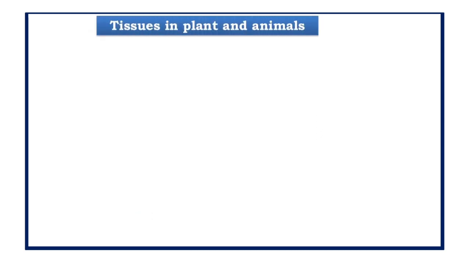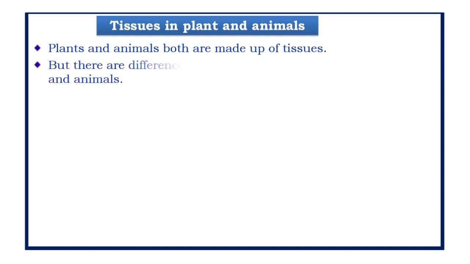Now we are going to understand the tissue in plants and animals. Let us compare their structure and function. Do plants and animals have the same structure? Do they perform similar functions? No, they are noticeably made up of different tissues. Plants and animals both are made up of different tissues, but there are differences in the shape.